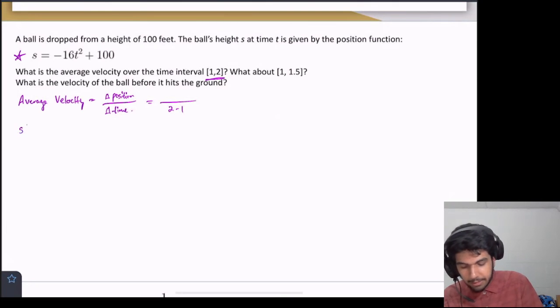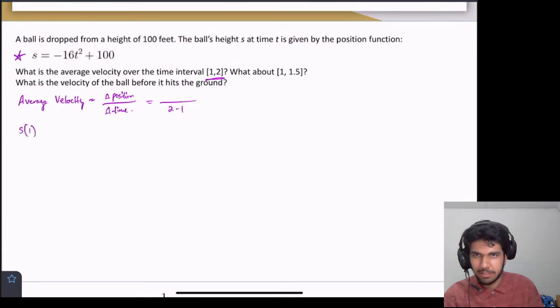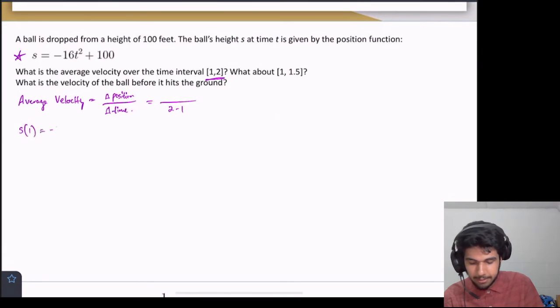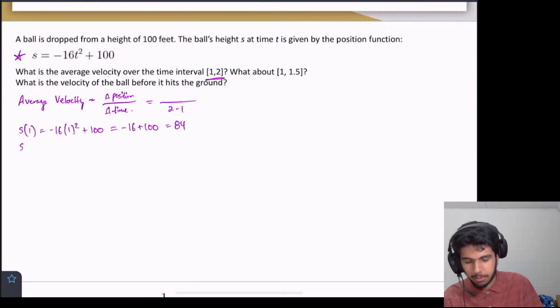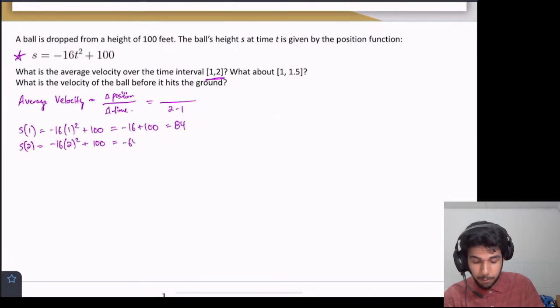So I'll say like s of 1, right? S is a function of t. That's equal to negative 16 times 1 squared plus 100. So that's just equal to negative 16 plus 100, which is equal to 84. And then we also want to compute it at the final point, so that way we have a point of comparison. And we do the same thing, except now we put a 2 in here, right? So this comes out to be negative 64 plus 100, and that is equal to 36.